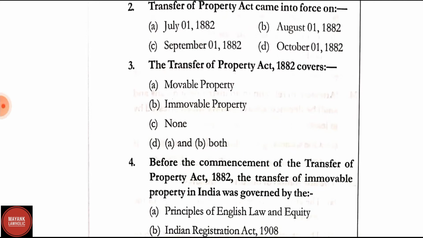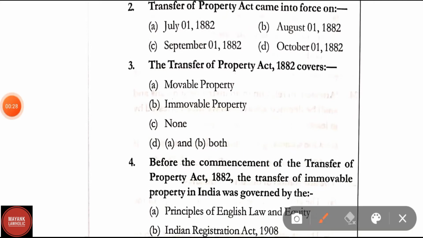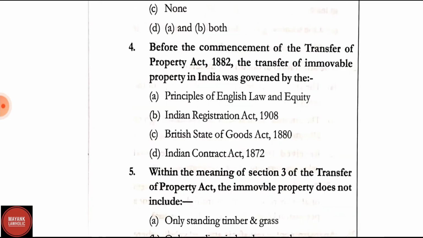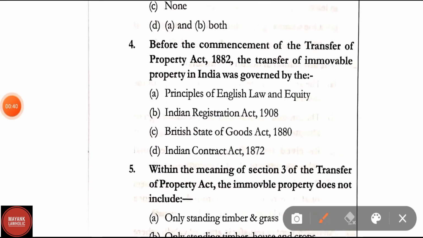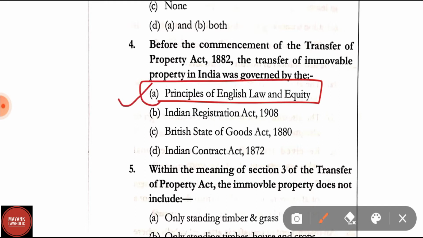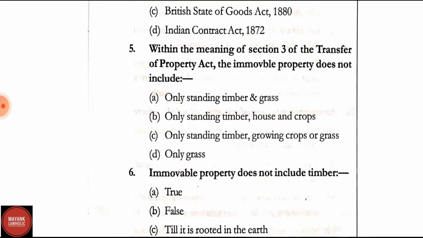Question 3. The Transfer of Property Act 1882 covers movable property, immovable property, none, A and B both. Correct answer is D. That is, movable and immovable property both are covered under the Transfer of Property Act. Question number 4. Before the commencement of the Transfer of Property Act 1882, the transfer of immovable property in India was governed by principles of English law and equity. Option A is correct.